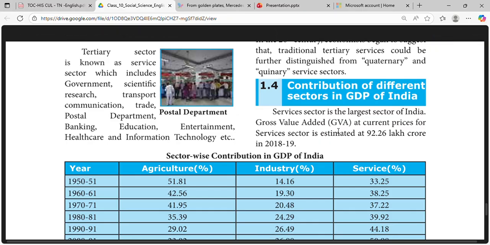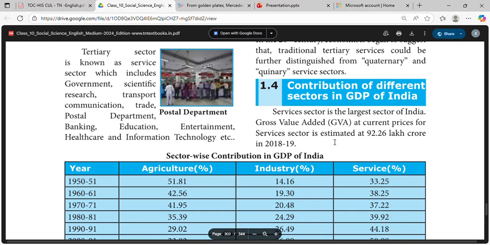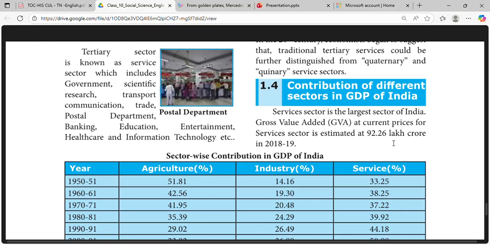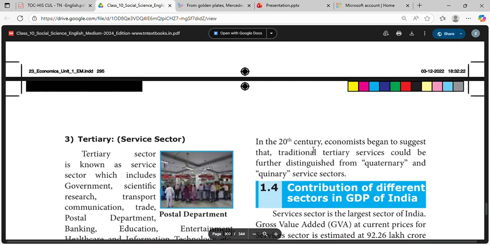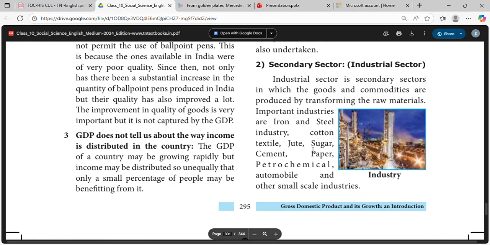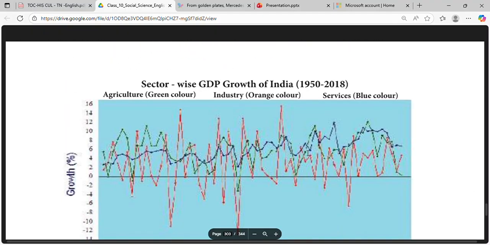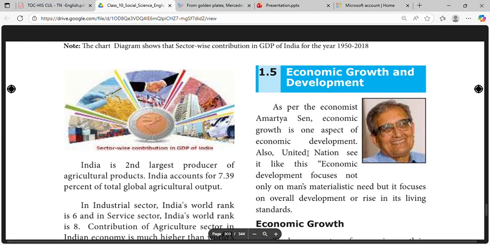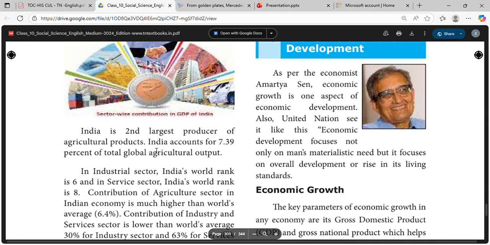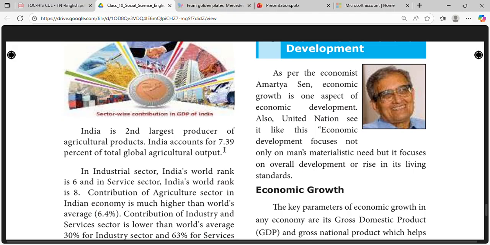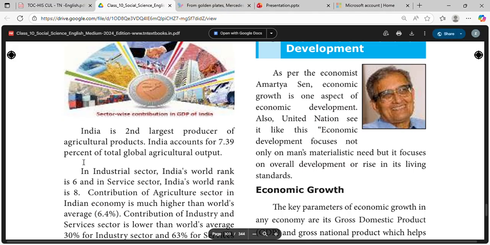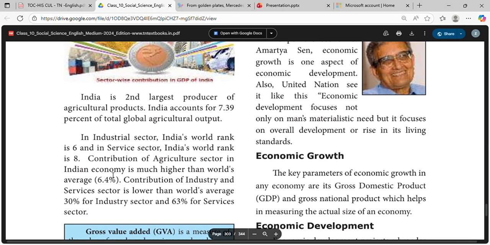Gross value added, GVA, at current price for the services sector is estimated at 92.26 lakh crore in 2018-2019. India is the second largest producer of agriculture products. India accounts for 7.39% of the total agricultural output. In the industrial sector, India's world rank is 6, and in the service sector, India's world rank is 8.